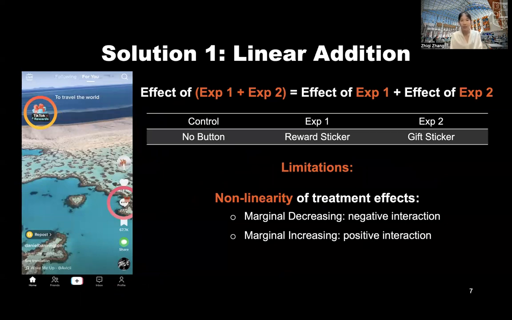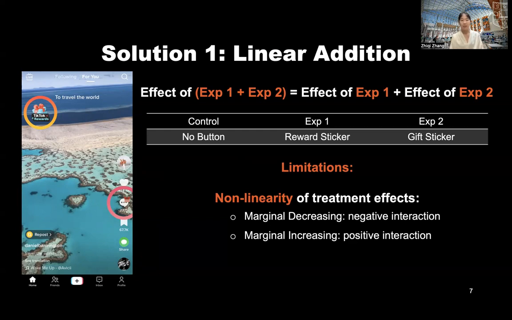What does this mean? Well, some users may have marginal decreasing, meaning that those experiments have negative interaction with each other. The users might get really tired of seeing so many stickers and don't want to use this app anymore. Or on the other hand, there will be some users who have marginal increasing.